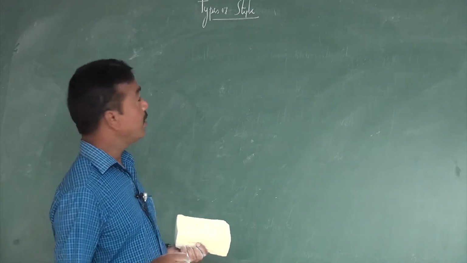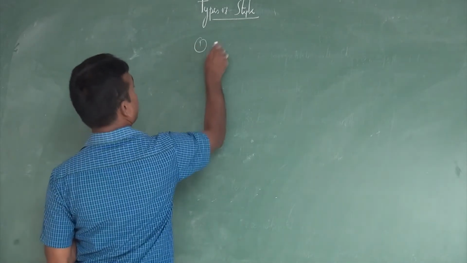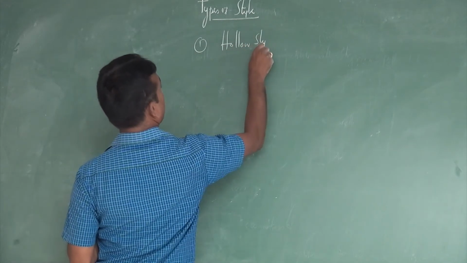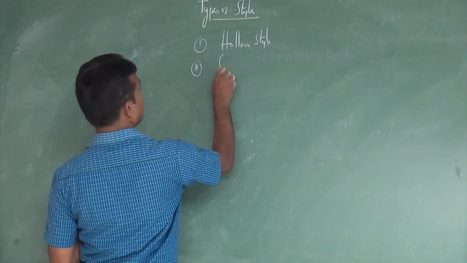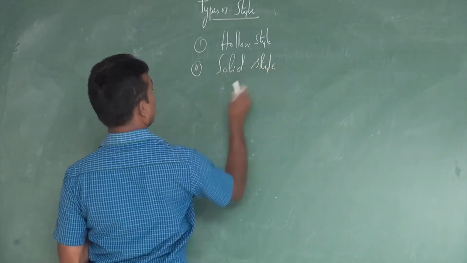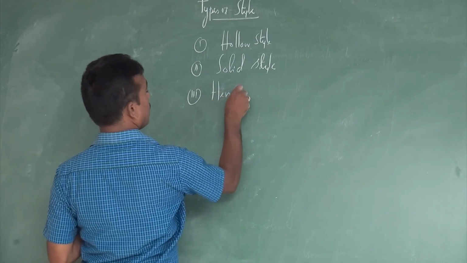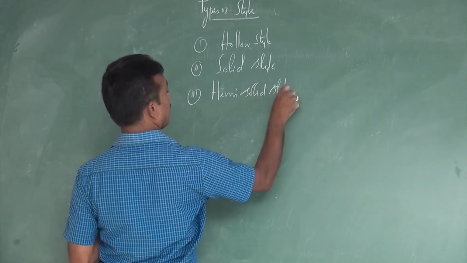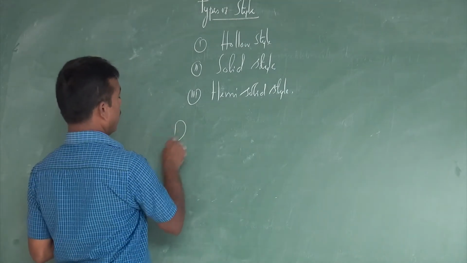Based on its nature, the style can be classified into three types. The first is the hollow style, the second is the solid style, and the third is the hemi-solid style. Let us go to the first one, the hollow style.